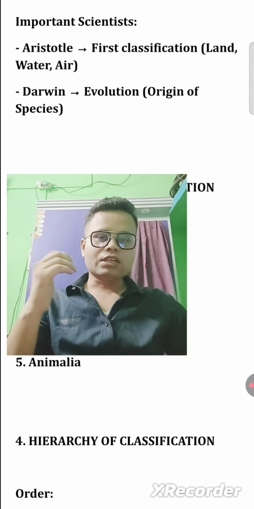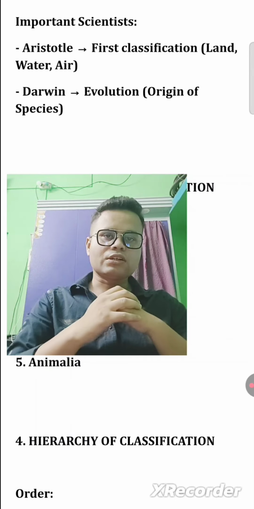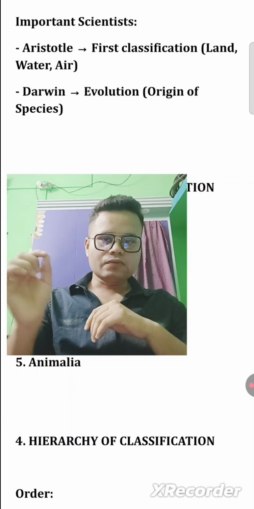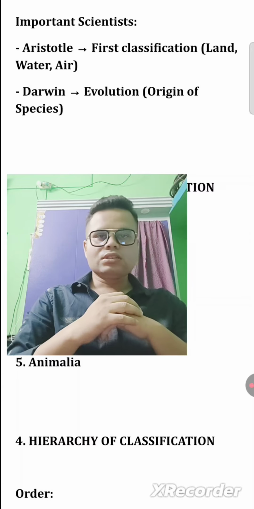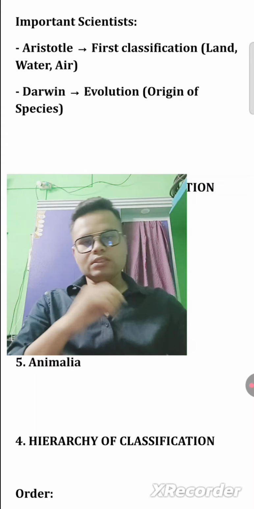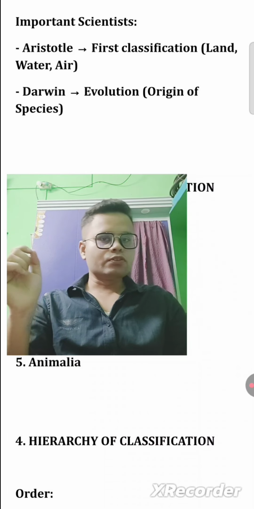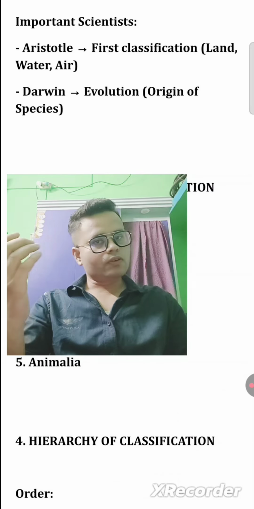For example, if you are talking about the important scientists, who is the important scientist for it? Aristotle, the first classification. In this first classification, we are talking about land, water, air. So these three things come under it. After that, we are also talking about Darwin. Darwin is responsible for evolution, and evolution comes under origin of species. These are the important scientists in terms of classification and evolution.